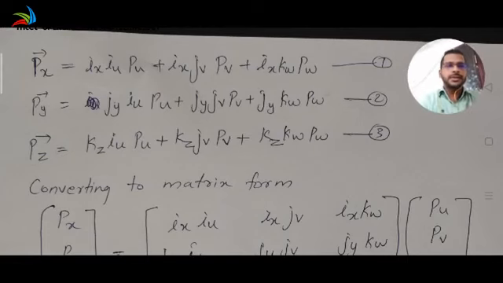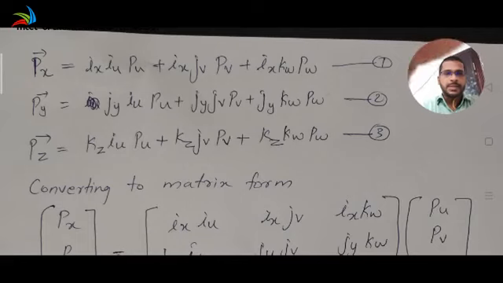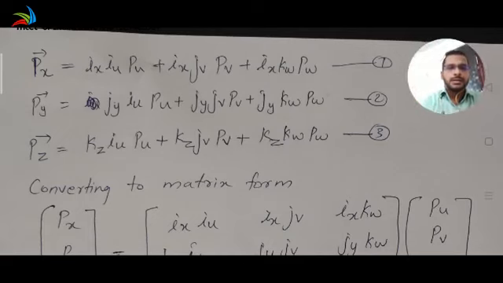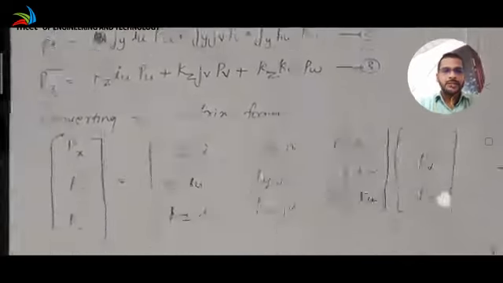The three equations are given here. Px is equal to ix iu Pu plus ix jv Pv plus ix kw Pw, that is equation number 1. Then Py and Pz are equations 2 and 3. We can convert these equations into matrix form as shown below.